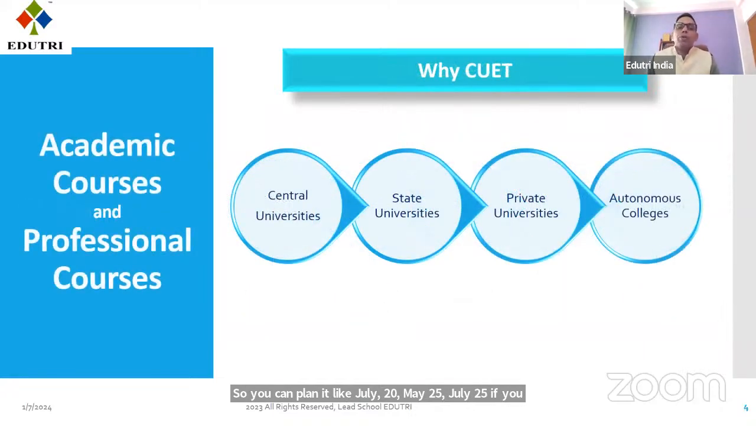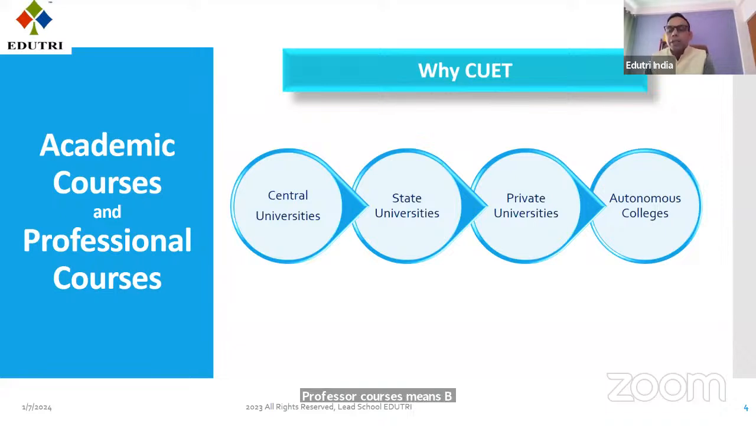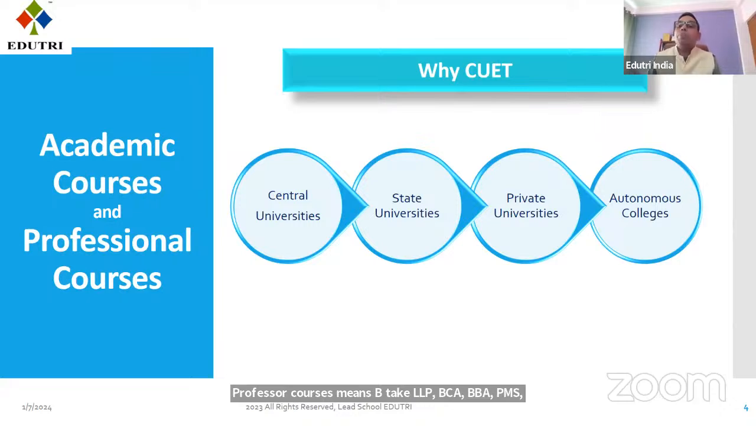Now, if you go to CUET, there are two types of courses. One is called academic courses and one is called professional courses. First of all, you should know what the academic courses and the professional courses are. Academic courses means BA, BSc, BCom. I'm repeating, BA, BSc, BCom are your academic courses. Professional courses means BTech, LLB, BCA, BBA, BMS, Master of Journalism, Bachelor of Journalism and all. These are your professional courses.